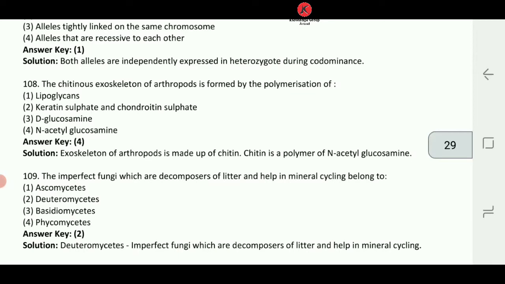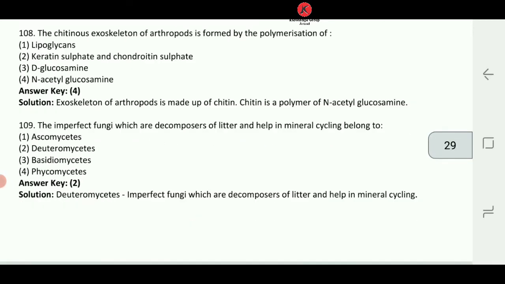Lipoglycans, keratin sulfate and chondroitin sulfate, D-glucosamine and acetyl glucosamine. Okay, so dear student, the chitinous exoskeleton of arthropods is made up of N-acetyl glucosamine. So for 108, answer number 4 is going to come.